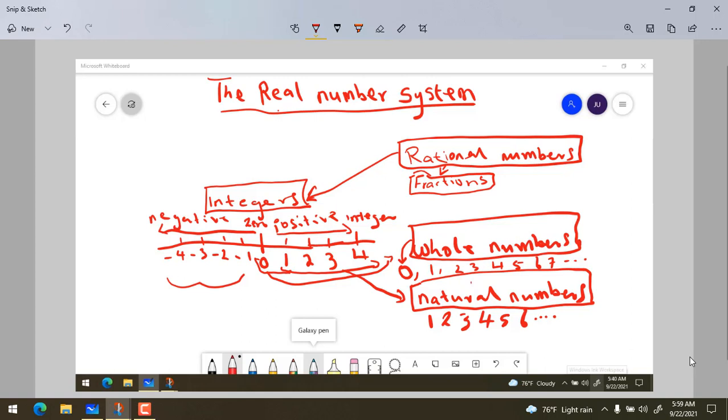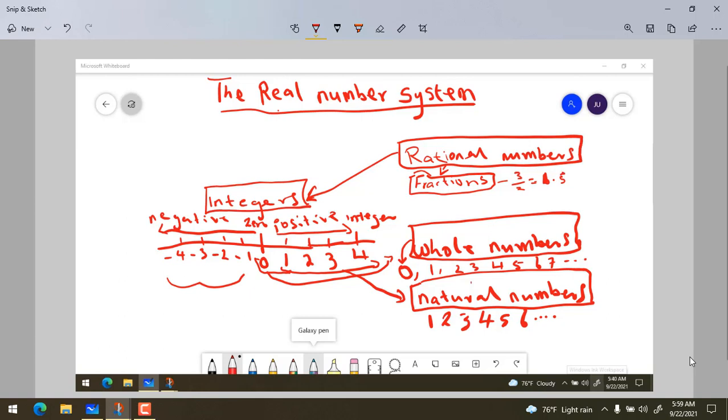Under fractions, we have two types of fractions. We have what we call the terminating decimals. Decimals like when you have 3 divided by 2, it gives you 1.5.